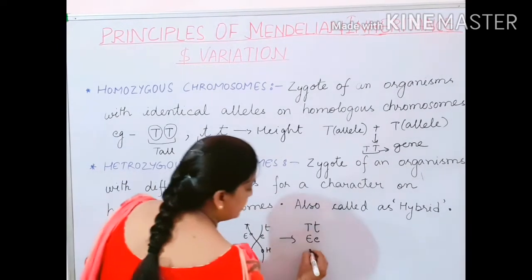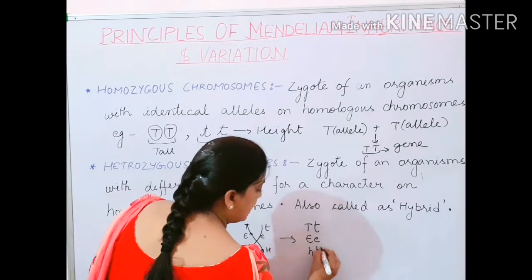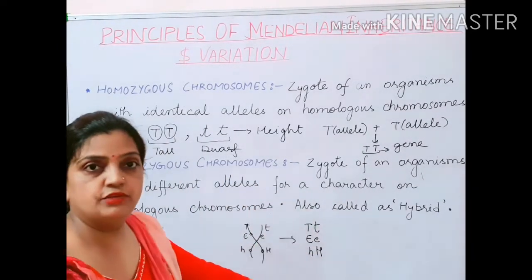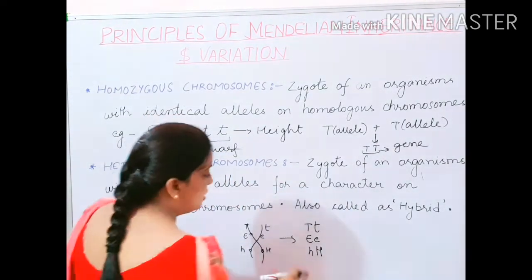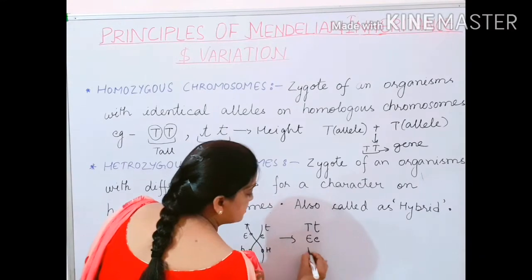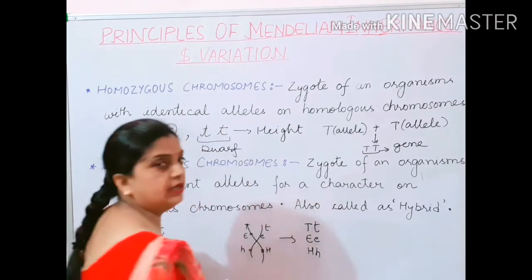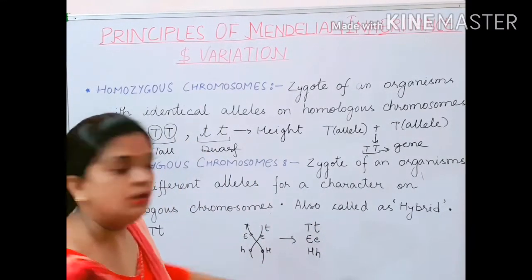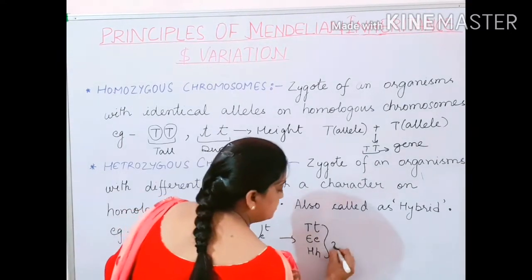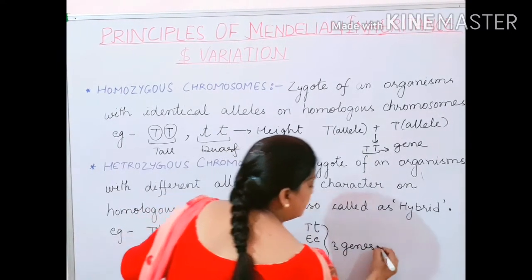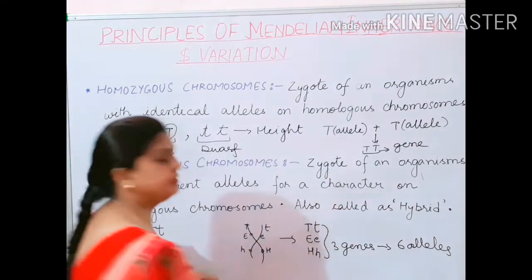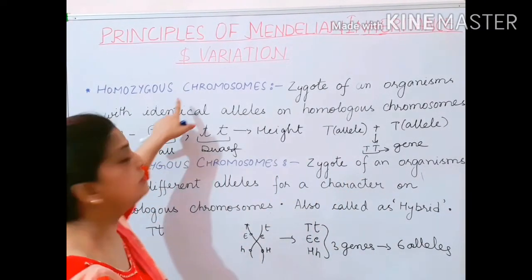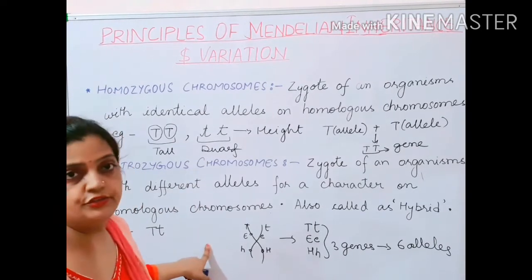This will be making your small h and capital H. This is over here. While writing, children, we don't write small letters in the beginning. So I may be writing it as a capital H and small h. But positions may differ. So these are 3 genes and how many alleles? 6 alleles.